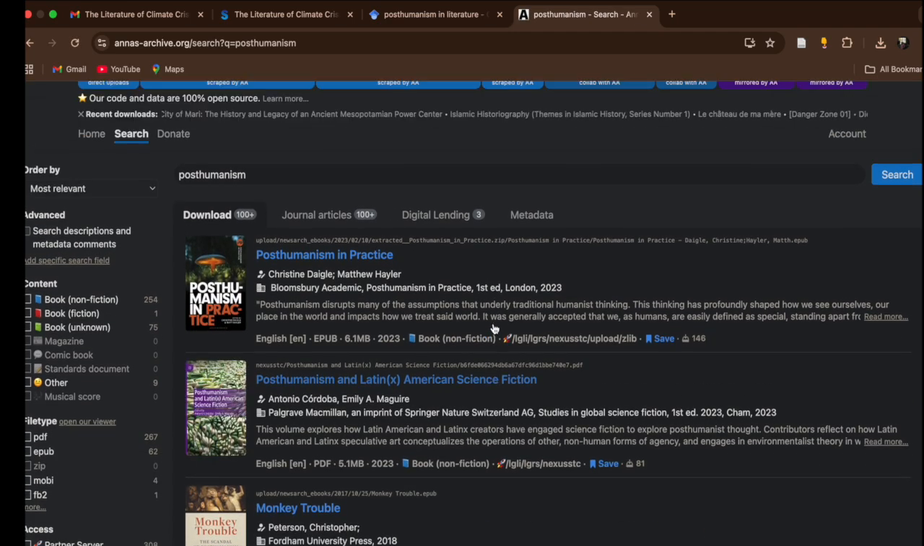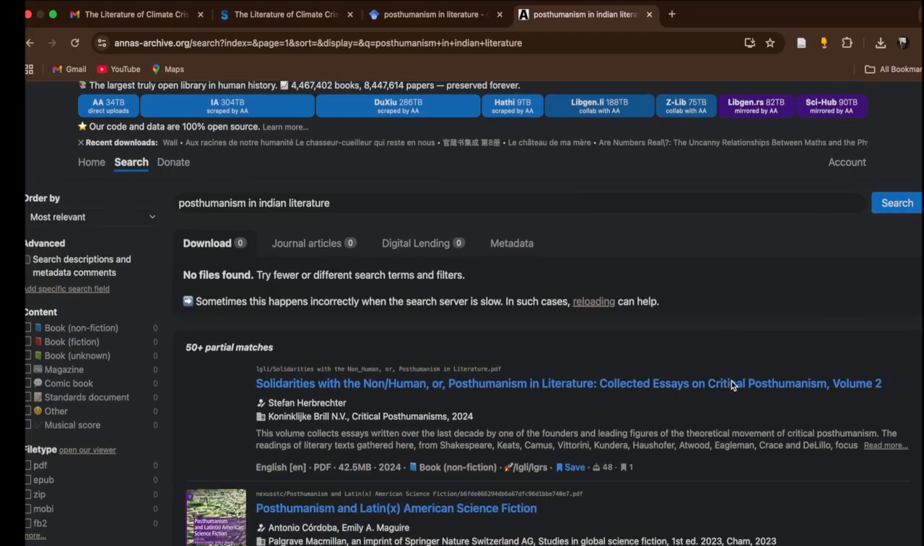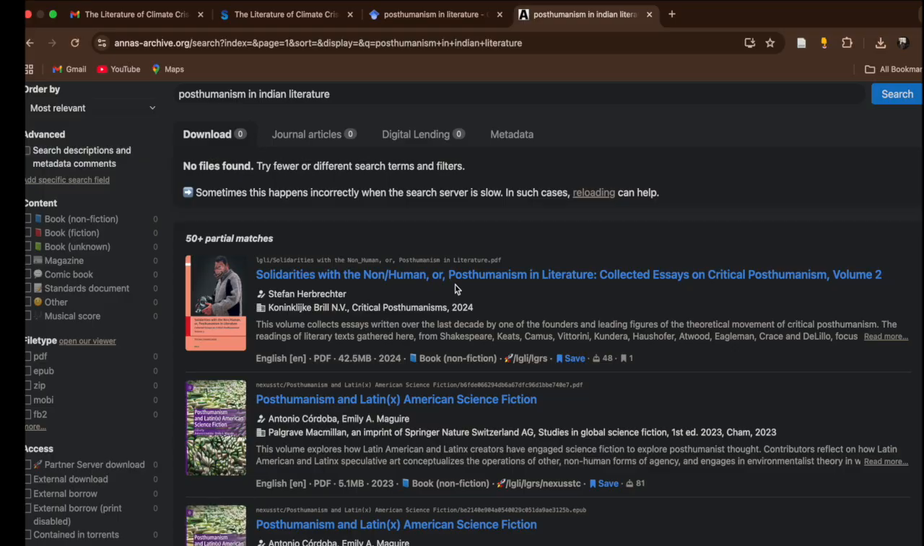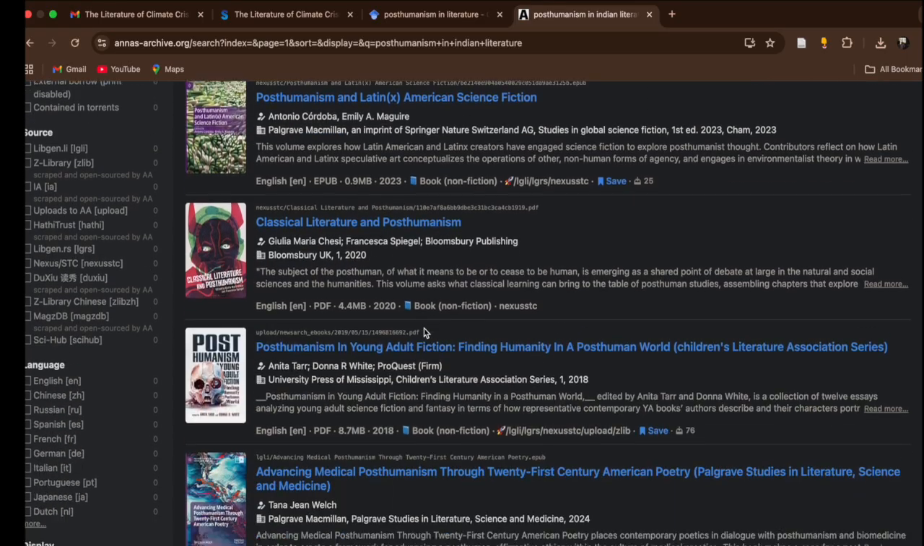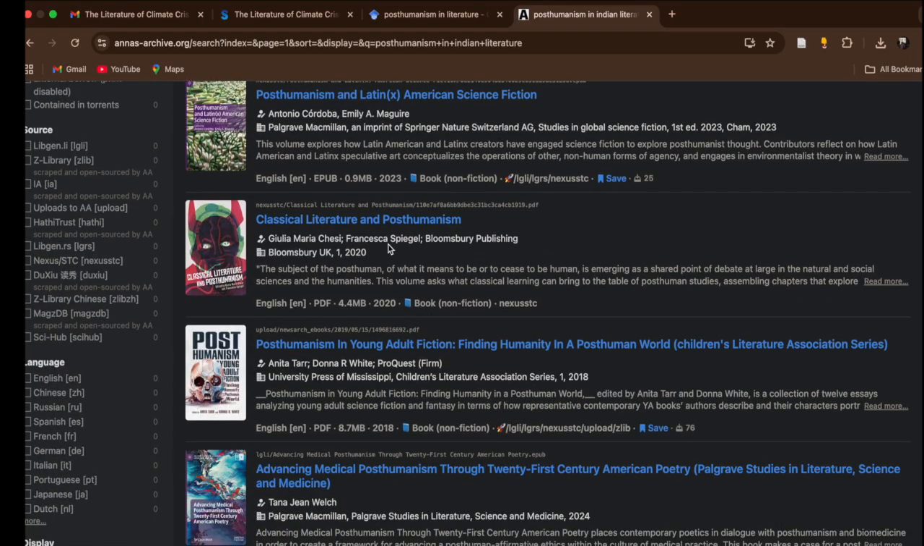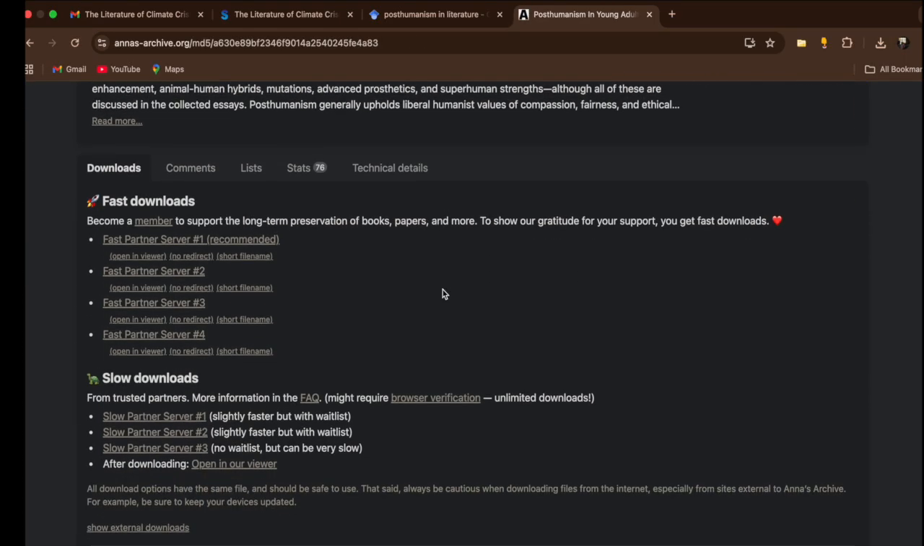Posthumanism in practice. Let's search for posthumanism in Indian literature. Are there any books? Let's see. Solidarities with human, non-human, post-human collected essays, critical post-humanism and American science fiction, classical literature and post-humanism in young adult fiction. Let's say I found this, okay?